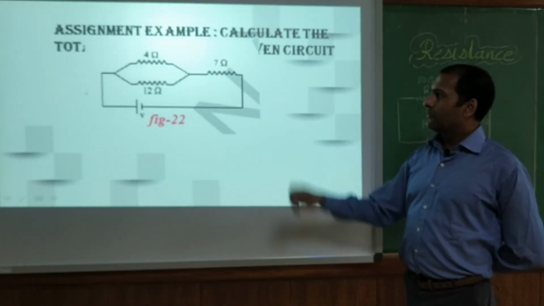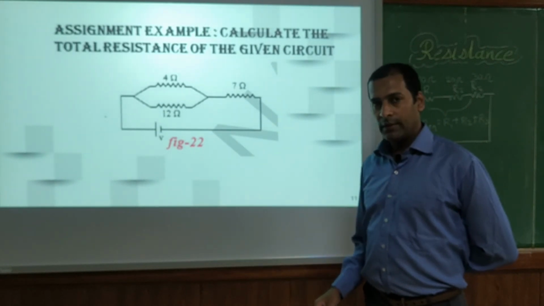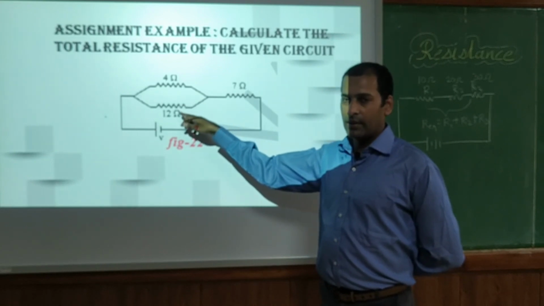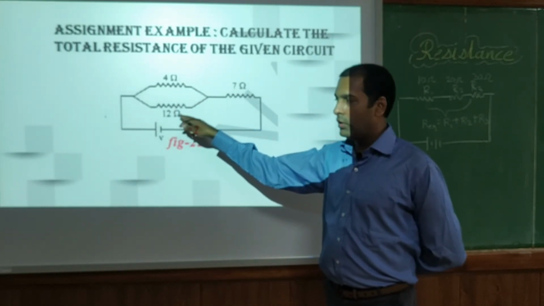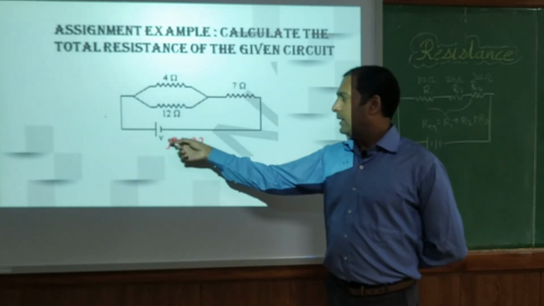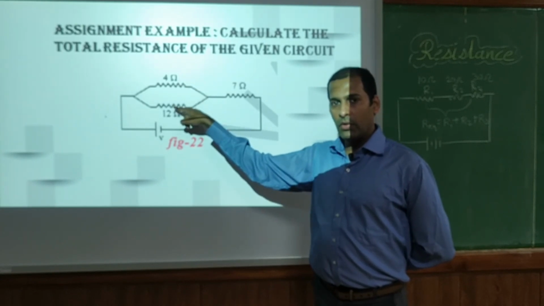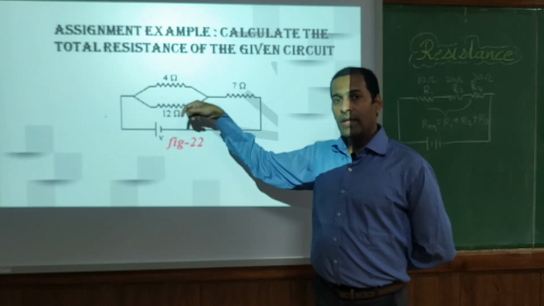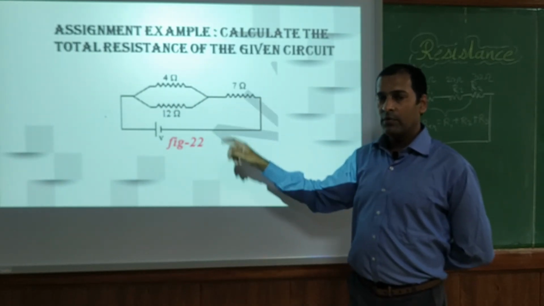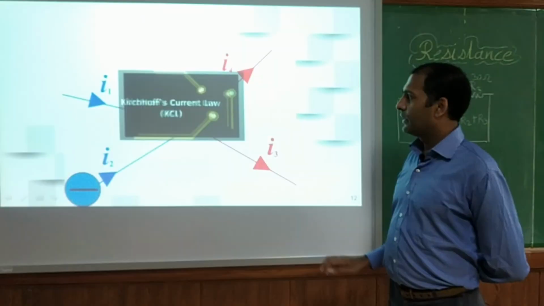So this is the question for the assignment. This one you have to solve and post in the available form. Here you have two resistors connected in parallel, 4 ohm and 12 ohm, and both of them are in series with 7 ohm, and there is a voltage supply. First you have to find the equivalent resistance for these two. That value will be in series with 7 ohm. If you add them, you will get the final value of resistance. This is your assignment for this section.